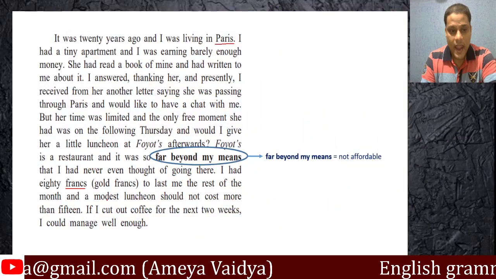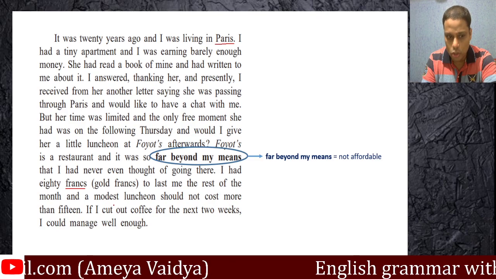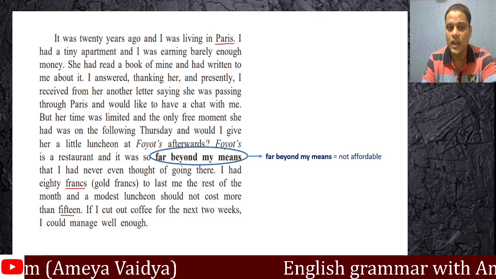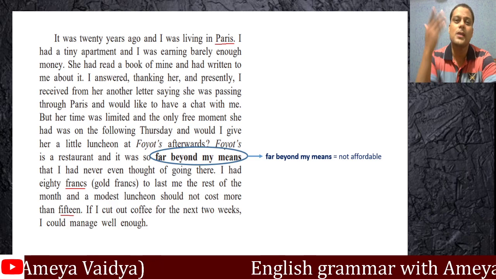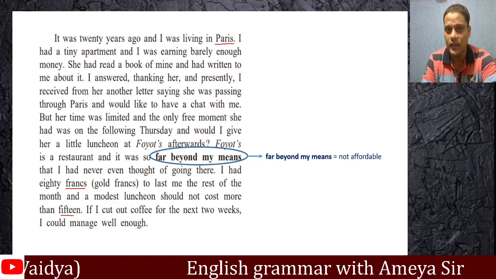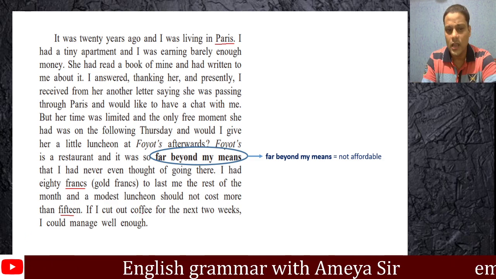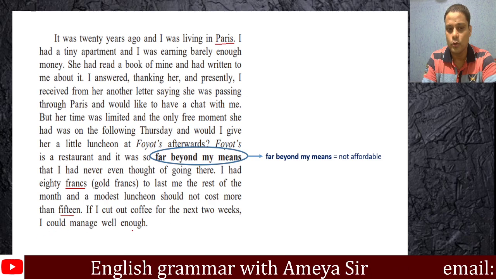And a modest luncheon should not cost me more than 15. So the writer initially was prepared. He thought maybe, come on, 15 francs at the most is what I'll have to give as the bill. So he thought it was okay. If I cut out coffee for the next 2 weeks, I could manage well enough.